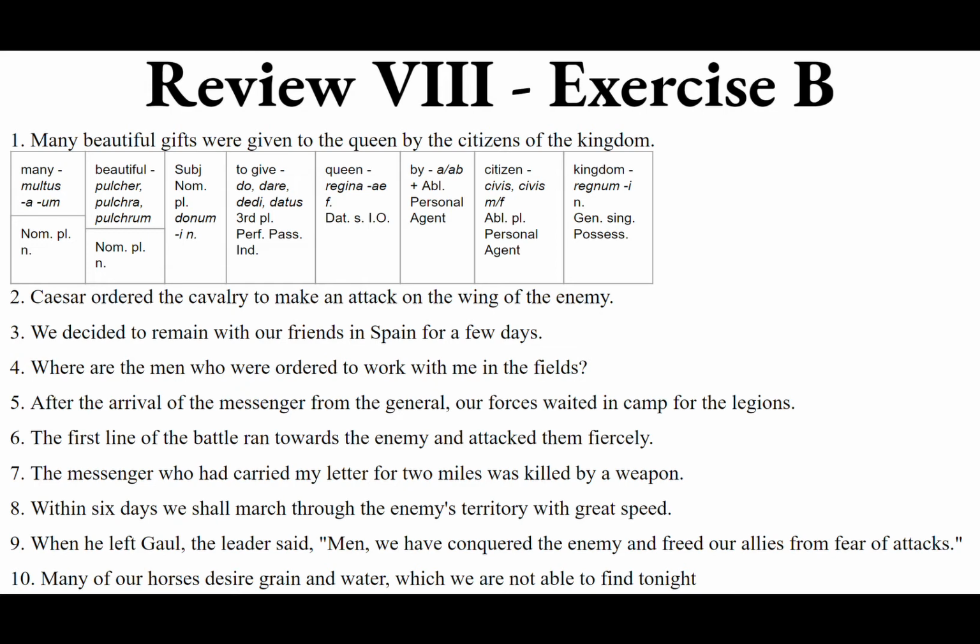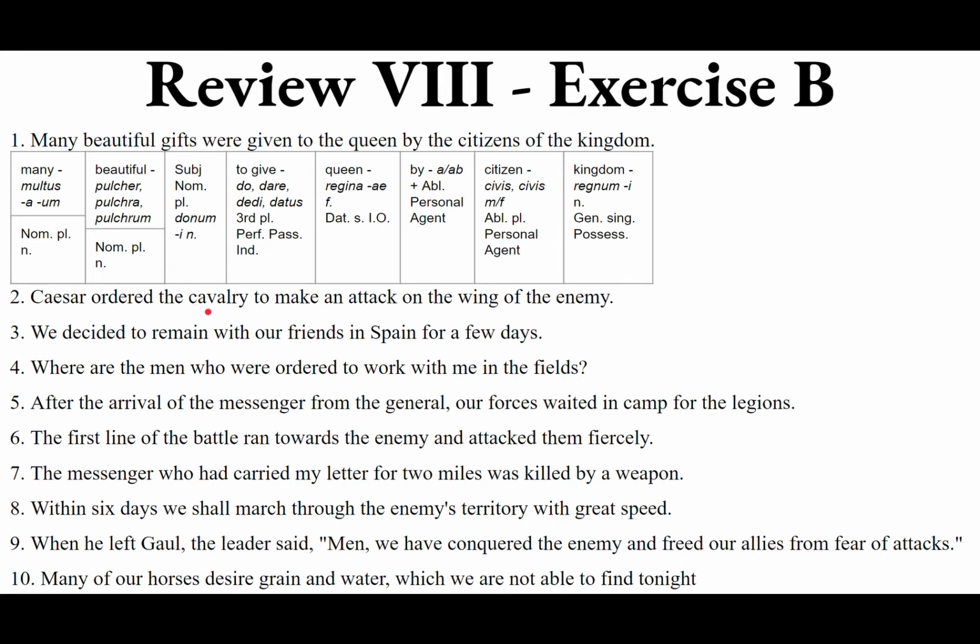Remember that iubeo, iubere takes a subject accusative in the active voice and an objective infinitive to complete its meaning. So Caesar ordered the subject accusative to do the objective infinitive. So Caesar ordered, third person singular, perfect tense. So iussit, Caesar iussit.